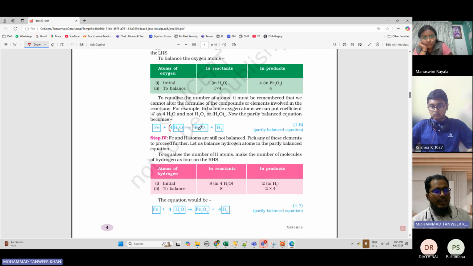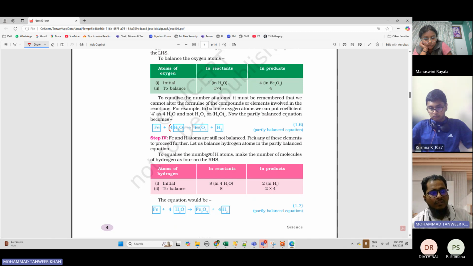What about hydrogen, have you balanced hydrogen? No, sir. Fe and hydrogen atoms are still not balanced. Pick any of these elements to proceed further. Let us balance hydrogen atoms in the partly balanced equation.